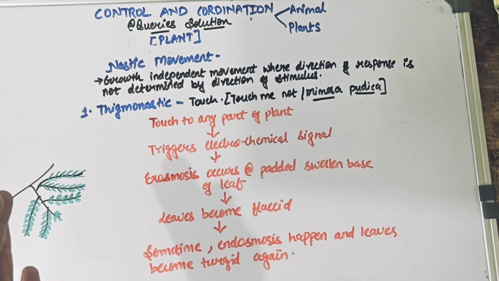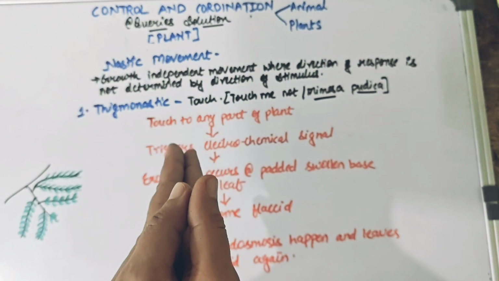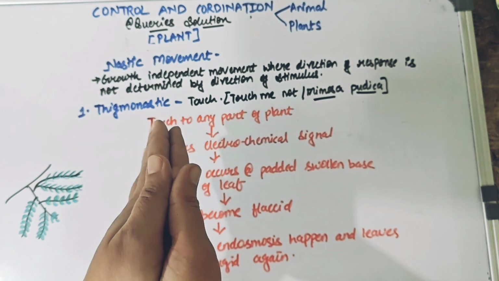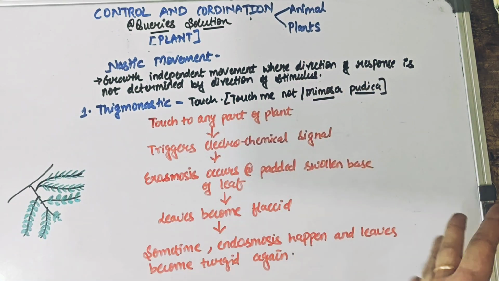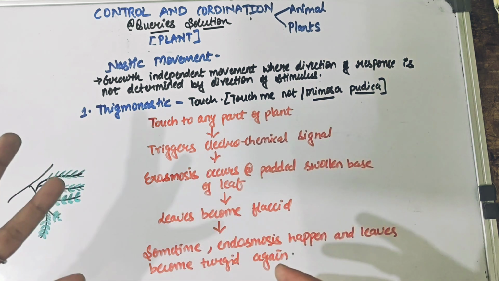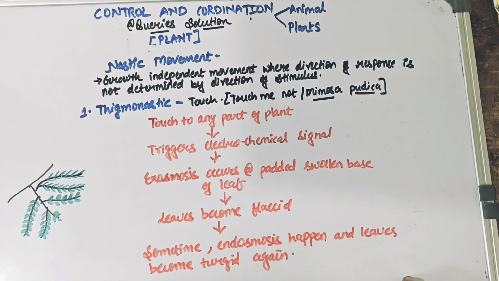That's what we know, right? The leaves start closing. Once we are not touching, the leaves are open, but when we touch them, the leaves get closed, and that's why we name them the touch-me-not plant mainly. But it's not that simple. There is a logic behind what's happening in the plant body because you have touched the plant externally.